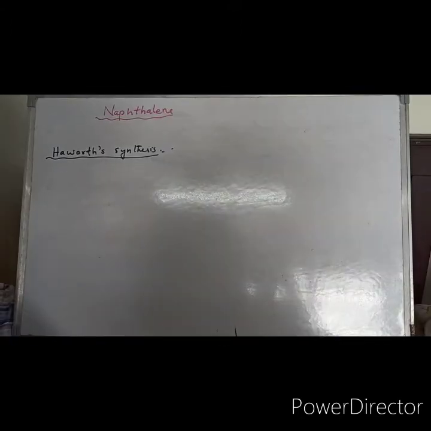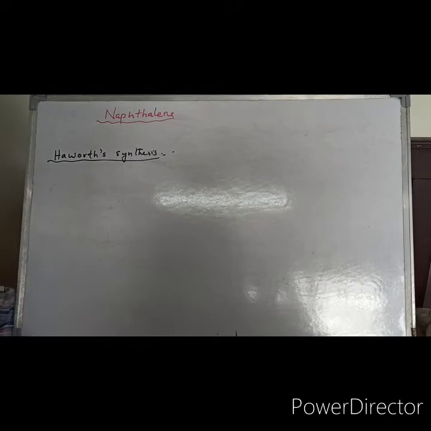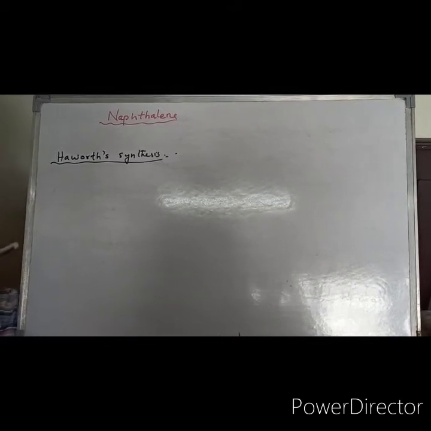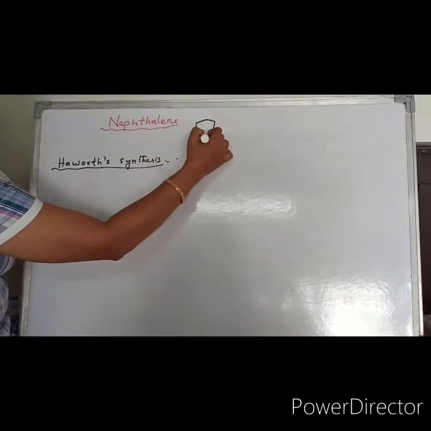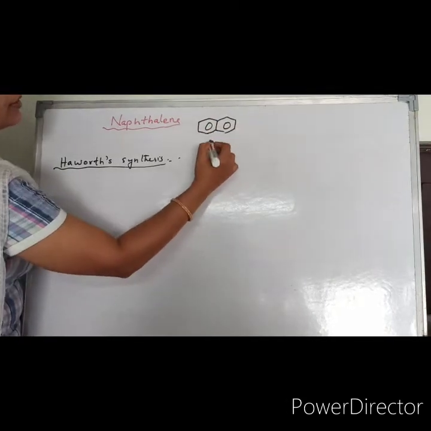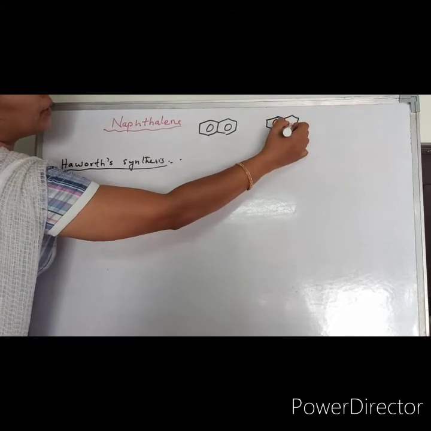Now we will see the synthesis and properties of some polynuclear aromatic compounds. As you know, when two benzene rings are fused you get naphthalene. The naphthalene structure would be like this, and anthracene means three benzene rings fused.